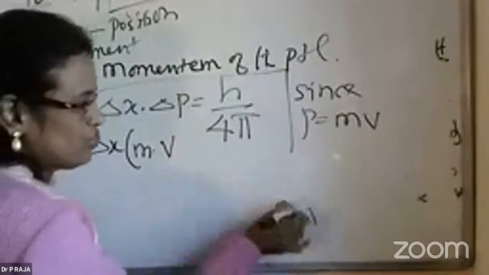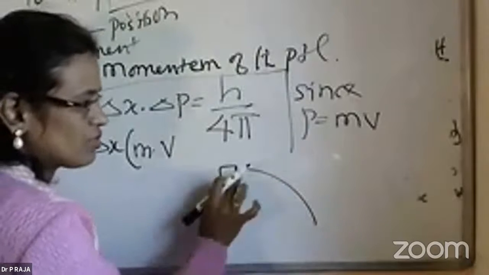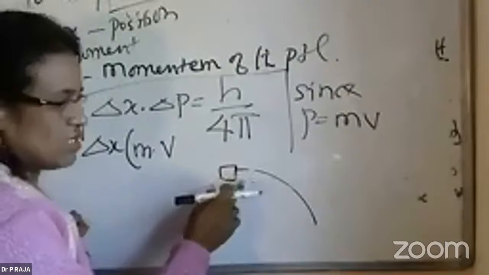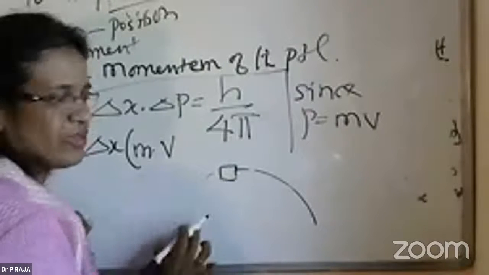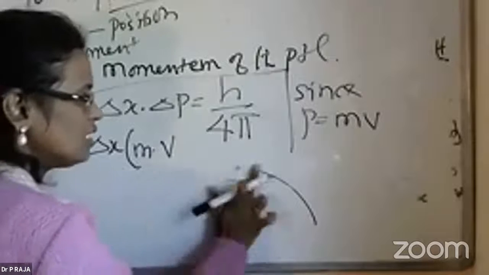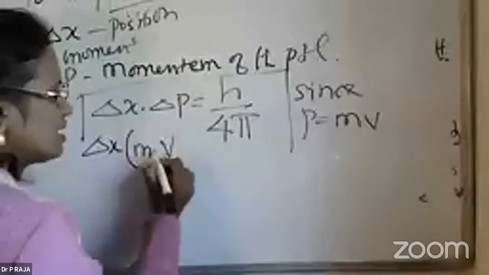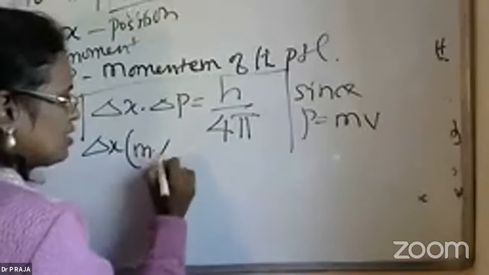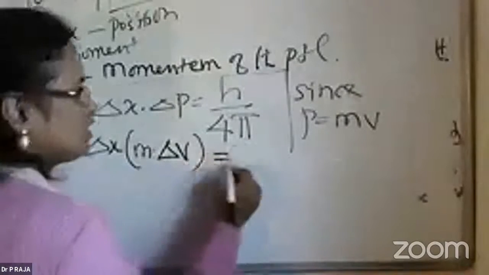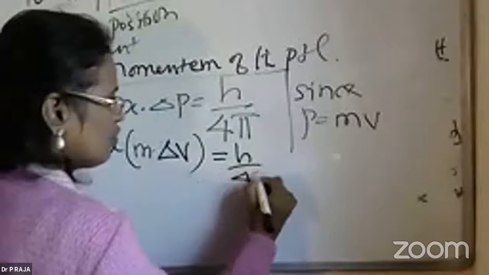Do you remember this figure? Here, the path the electron was moving, the velocity may be equal, but after this, the velocity may not be the same. So I cannot put this as v, but I have to put it as delta v. Delta x into delta v will be equal to h by 4 pi.